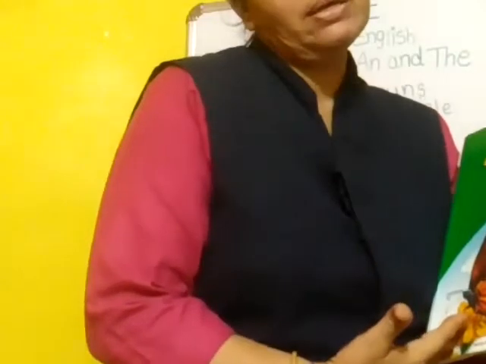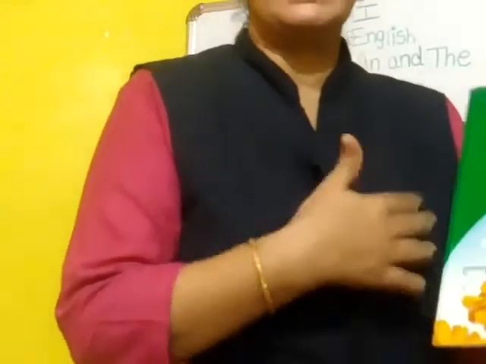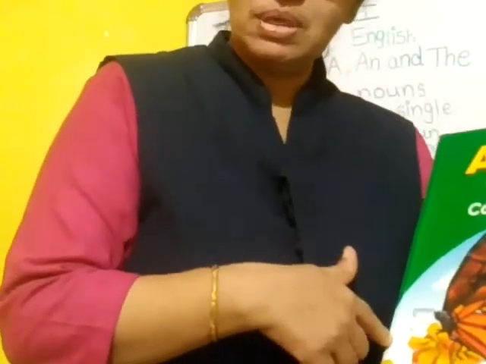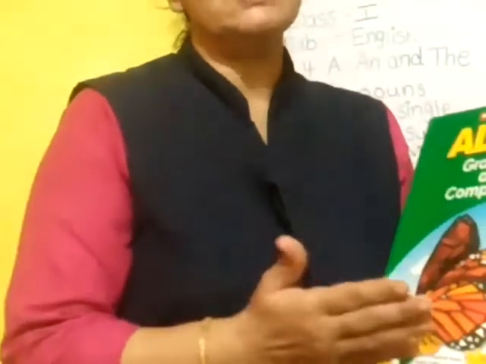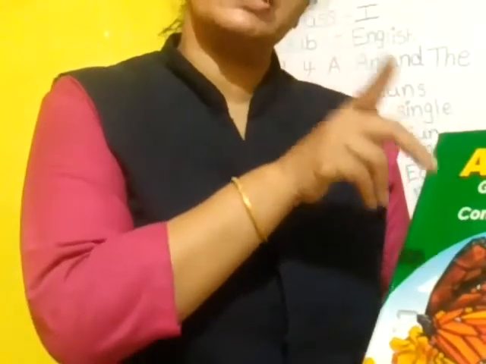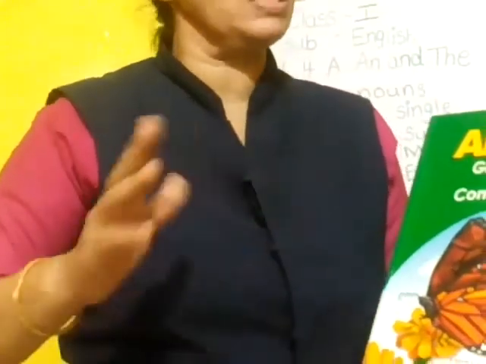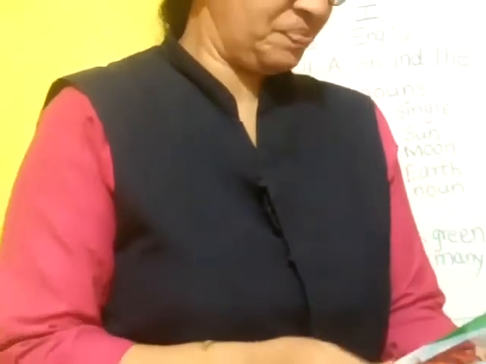And book begins with a consonant, so according to that rule I have to say a book. But this is not correct. For the second time, whatever noun you used the first time, for that we can use the. We can use the.